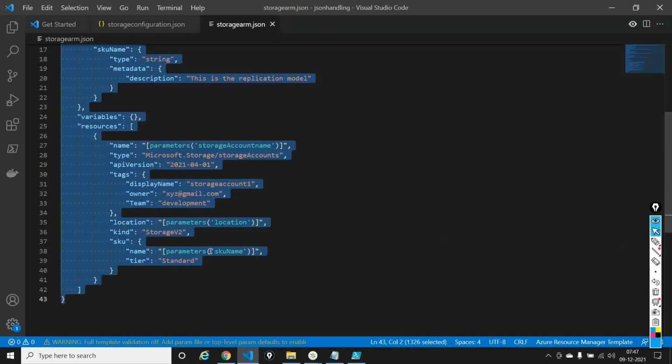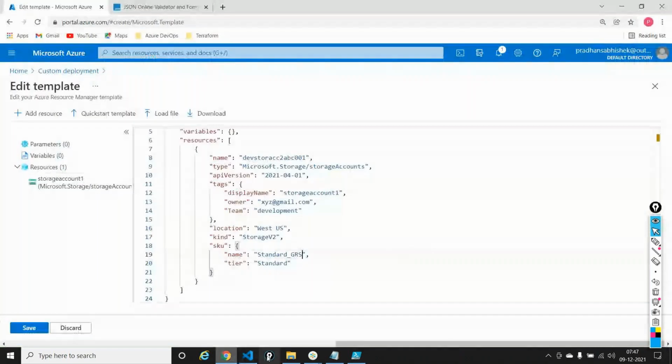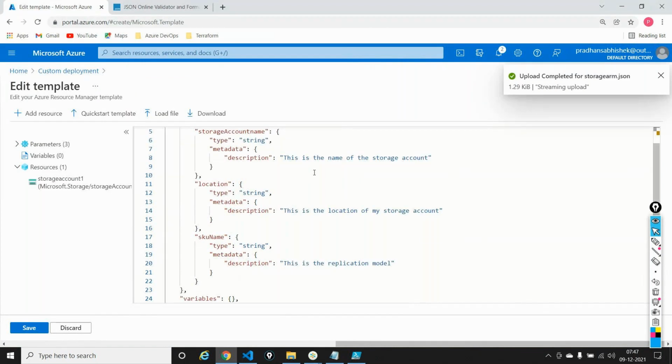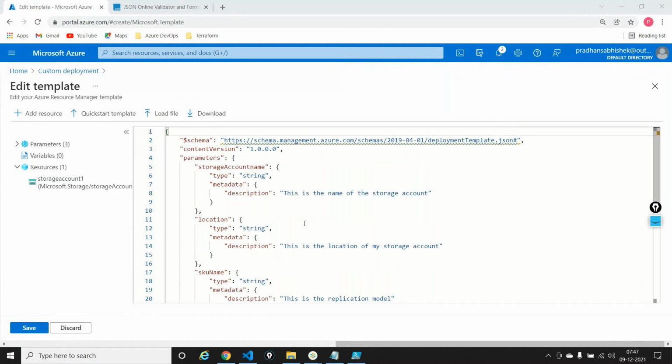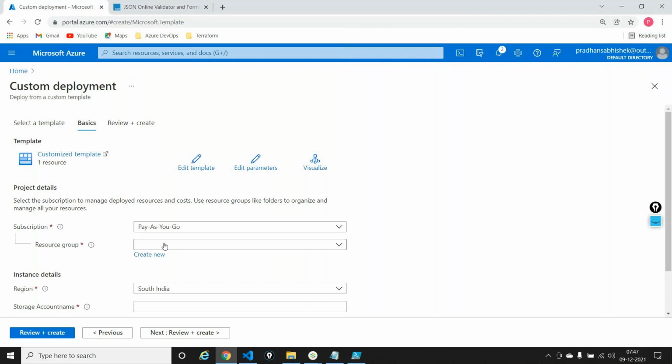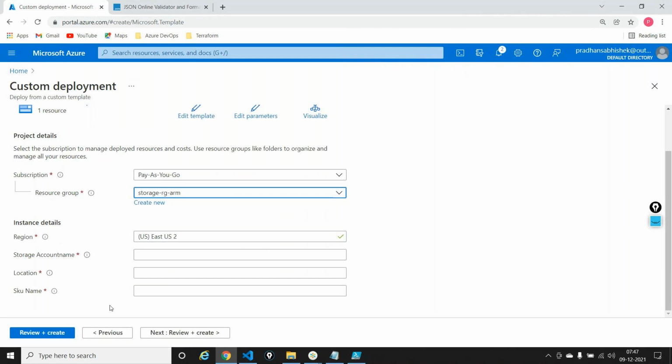I'll copy the same template. I'm not doing anything. I'm just copying the template, or I can just load the file again. And now it's loading the file. I'll say save. I'll say, okay, fine, storage ARM. Now, do you see this? Your client doesn't have to edit the template directly. Do you see why these are coming in here?